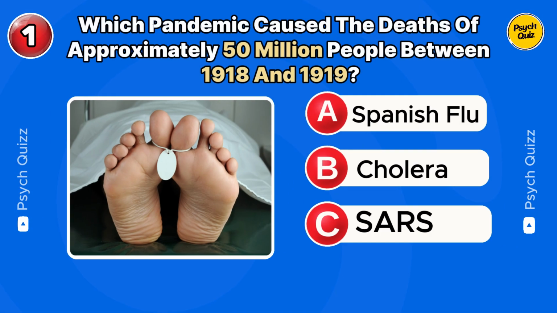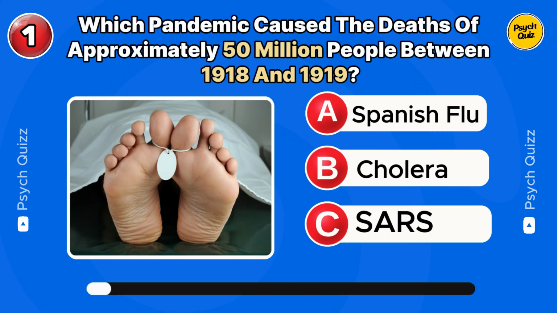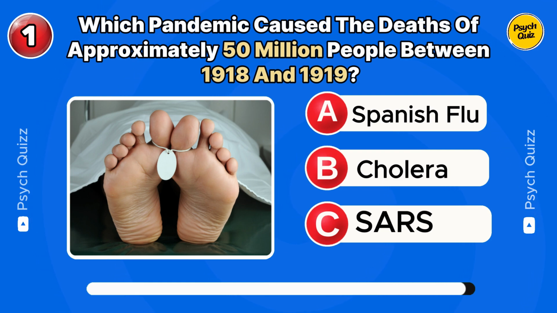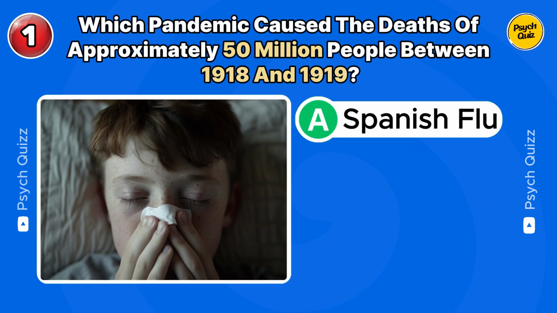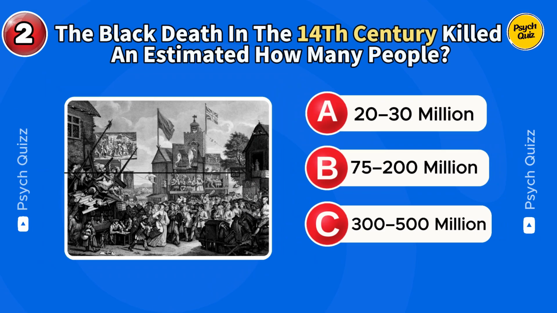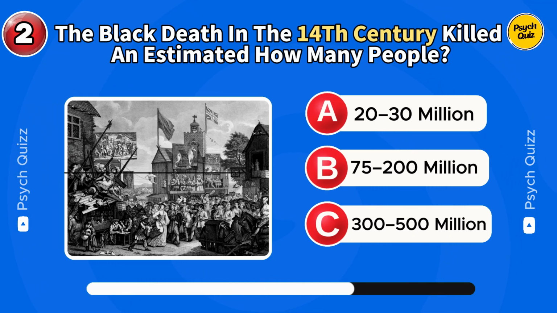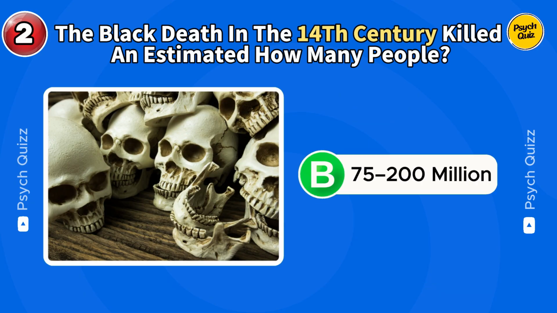Which pandemic caused the deaths of approximately 50 million people between 1918 and 1919? Good job! The Spanish flu. Next, the Black Death in the 14th century killed an estimated how many people? It killed 75 to 200 million people.